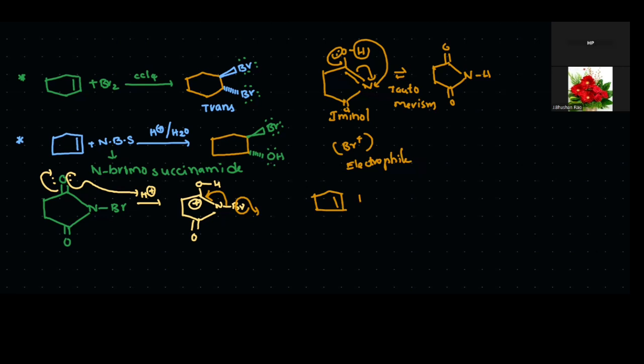Then finally it converts into Br, here positive charge. Next, the water molecule acts as a nucleophile, right? It donates the electron pair to the carbocation. Here Br, here O, H, H, one positive.